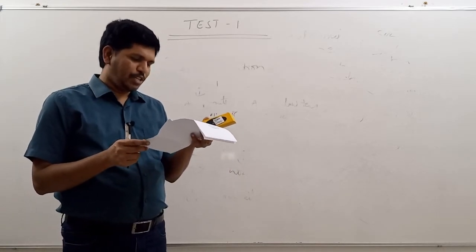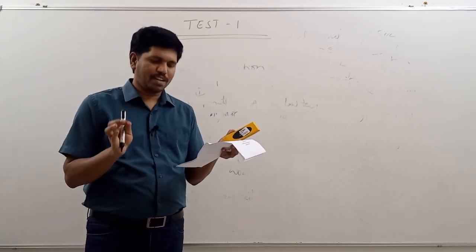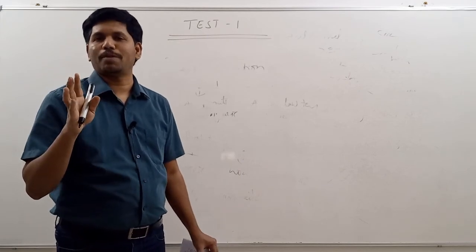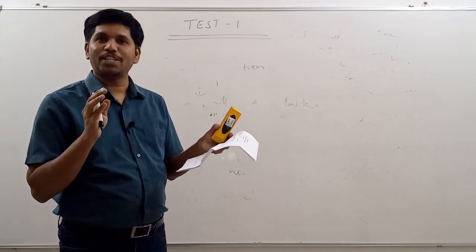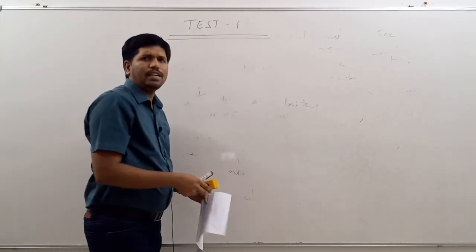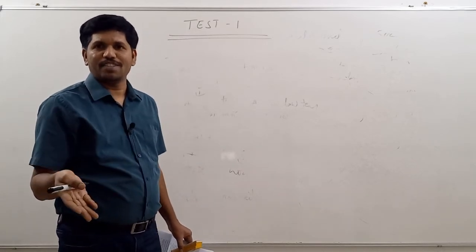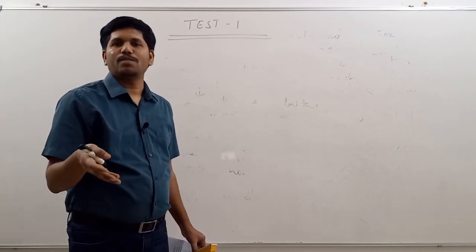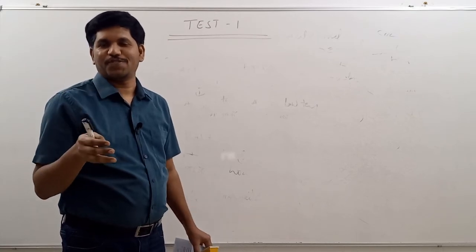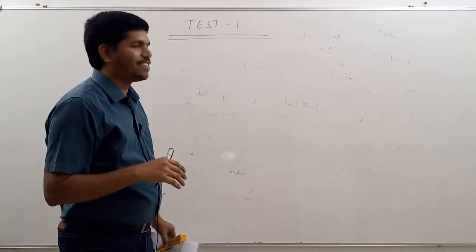The next question is: enumerate chromosome aberrations in humans and add a note on Down syndrome with special emphasis on mechanism and clinical features. Here my question is very clear. Enumerate chromosome aberrations in humans. In humans, that is crucial. Many physical anthropology textbooks are written by zoologists, so you can come across that influence.